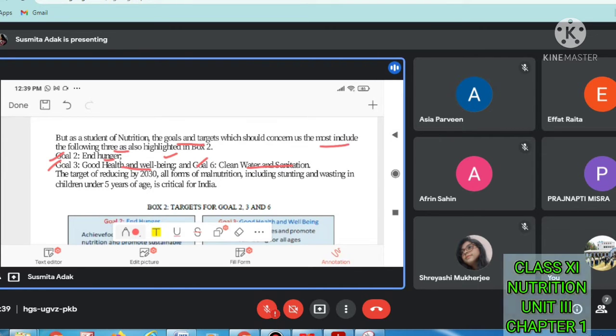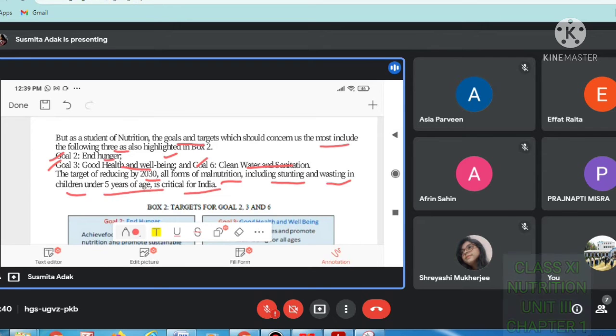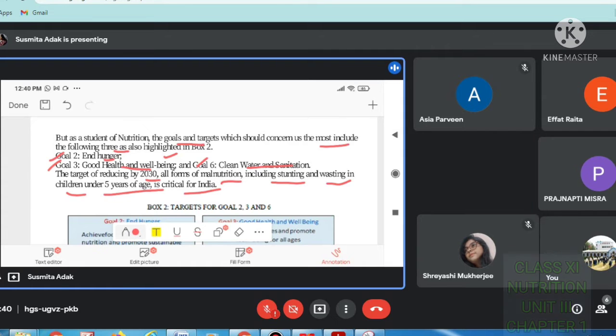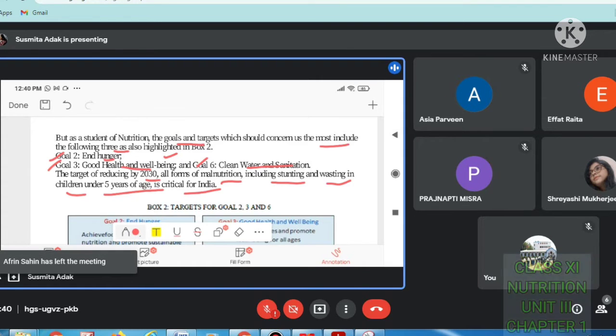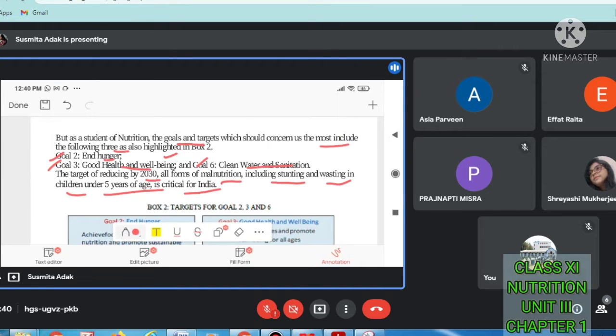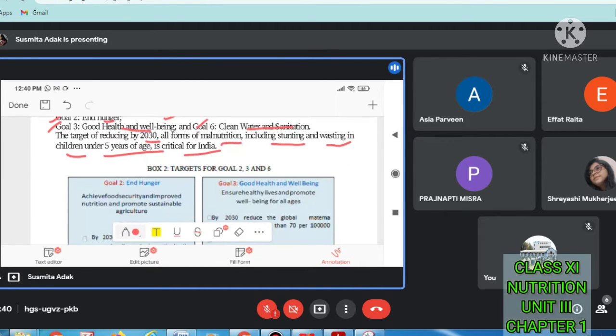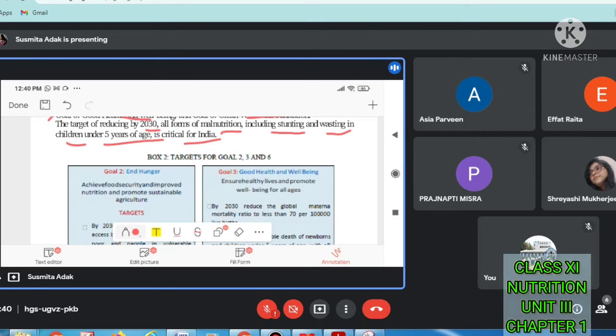The target of reducing by 2030 all forms of malnutrition, including stunting and wasting in children under 5 years of age, is critical for India. It means if all the targets are fulfilled, then there will not be any malnutrition, including stunting and wasting in children under 5 years of age. Okay, so now we will see goals 2, 3 and 6 again.